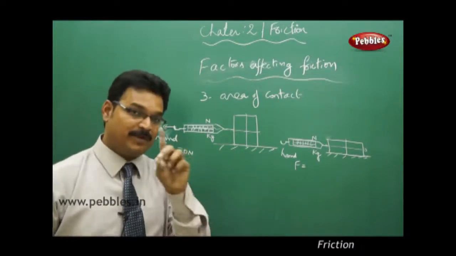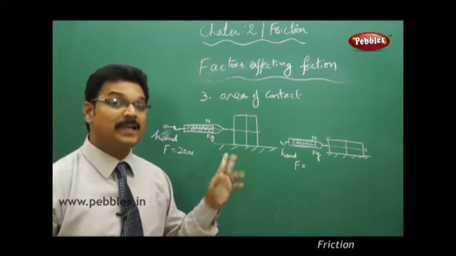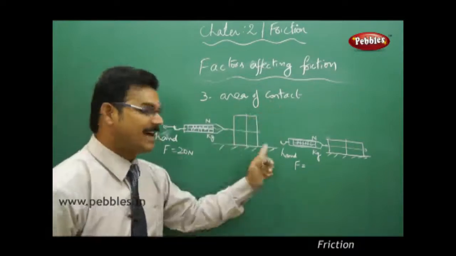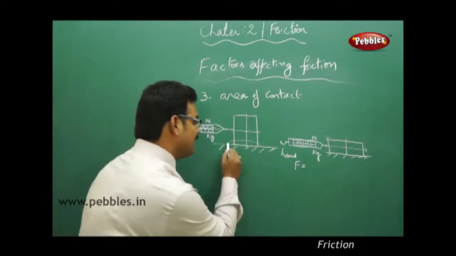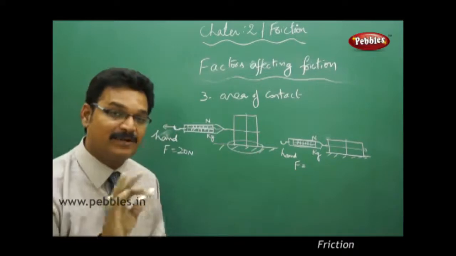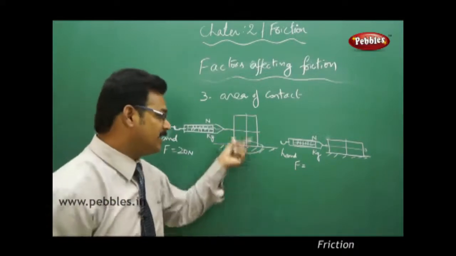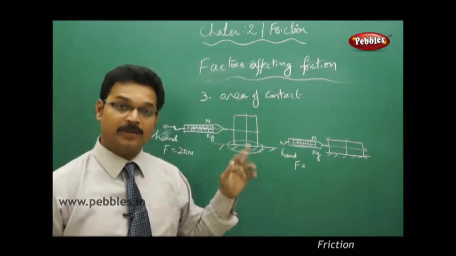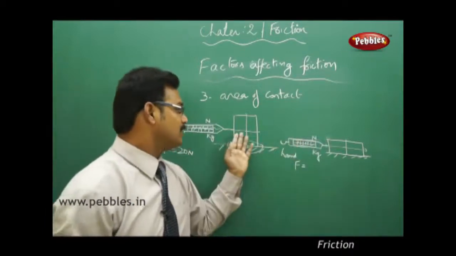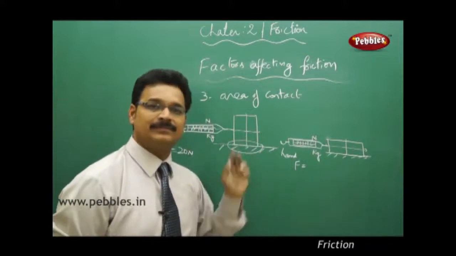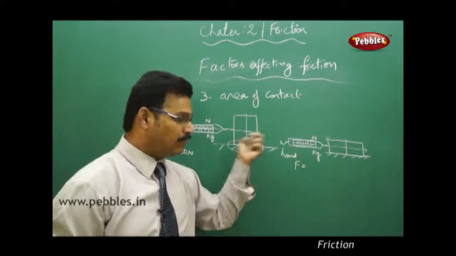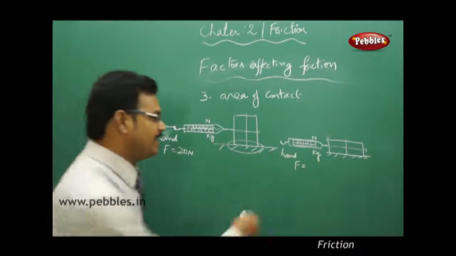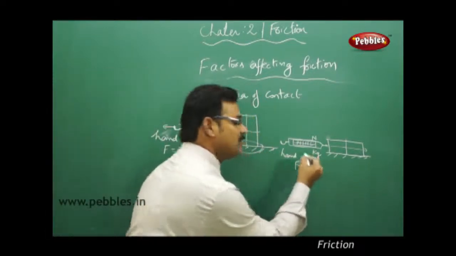Friction force depends upon the weight of the body and the type of surface only, not on the area of contact. How much area is in contact doesn't matter, whether it is standing vertically or horizontally on the surface. It depends upon weight only. And in both cases, the block has the same weight. Therefore, when you pull the block in the horizontal direction using the spring balance, the same amount of force applies as here also.